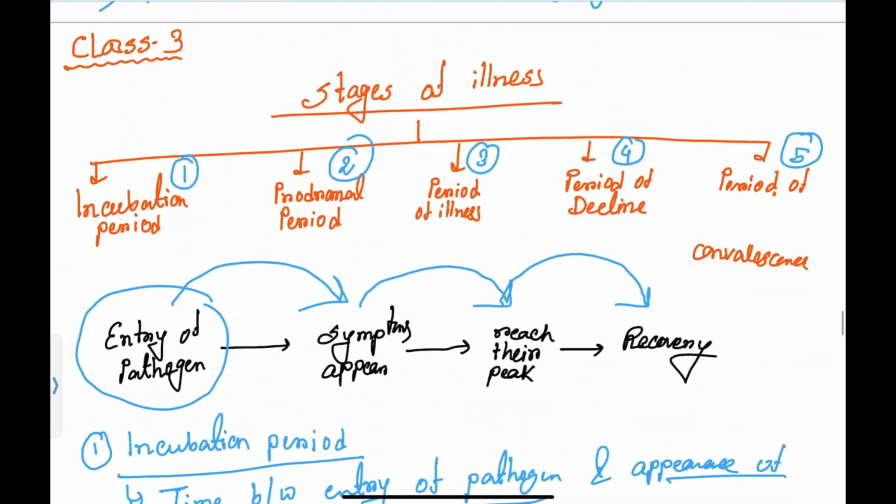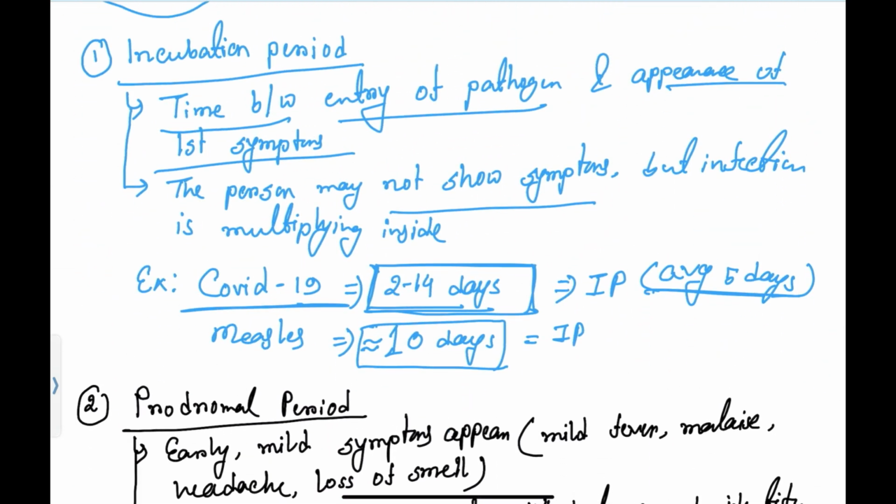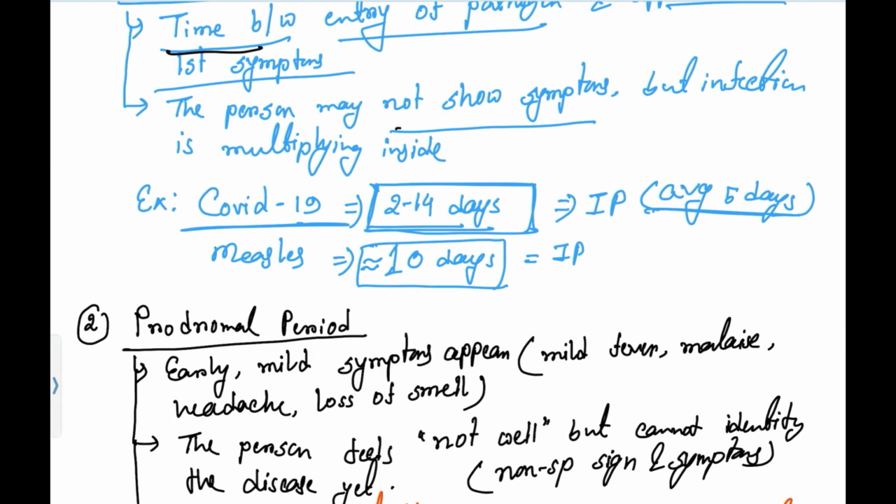So what we have discussed regarding the first stage, that is the incubation period. So what is incubation period? Incubation period means the time duration between entry of a pathogen and appearance of the symptoms. In this phase, patients won't be showing any symptoms, because the infection is multiplying inside. It is not reaching a state where patients will show signs and symptoms. So I gave one example of COVID-19. It took approximately an average of 5 days, and the range is 2 to 14 days for the incubation period